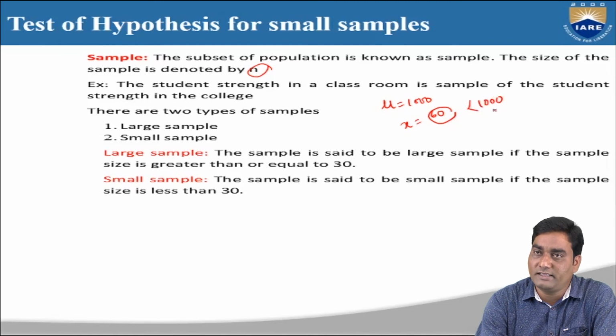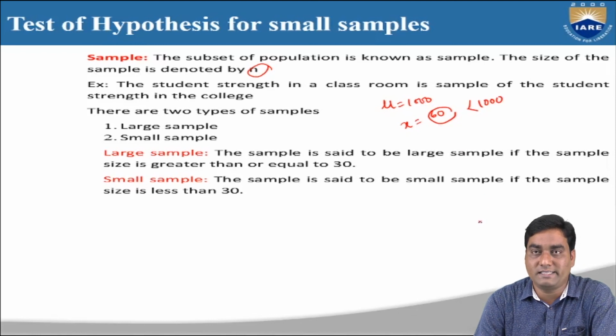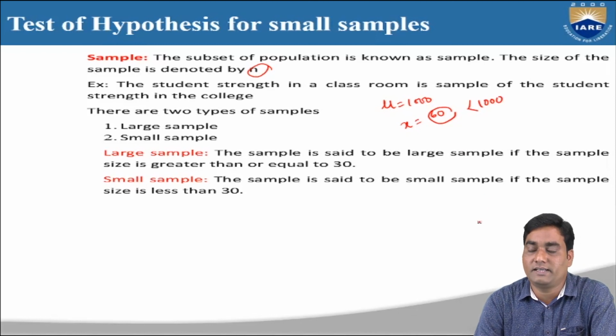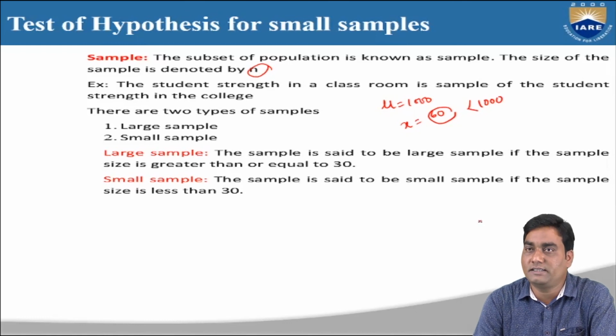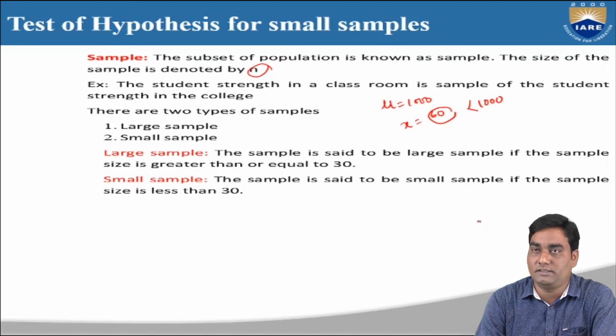The classroom strength is always part of the college strength. So that's why this is called a sample for this population. College strength we can consider as population and class strength we can consider as sample.